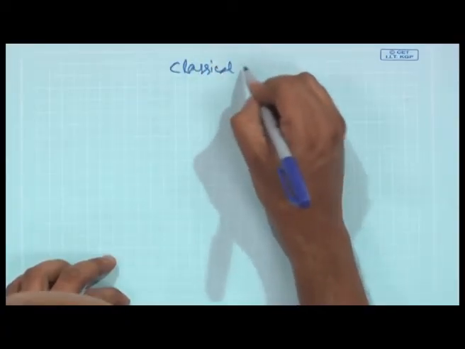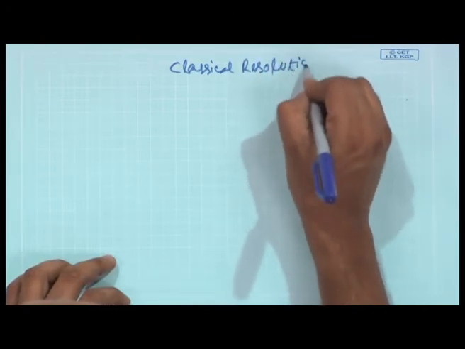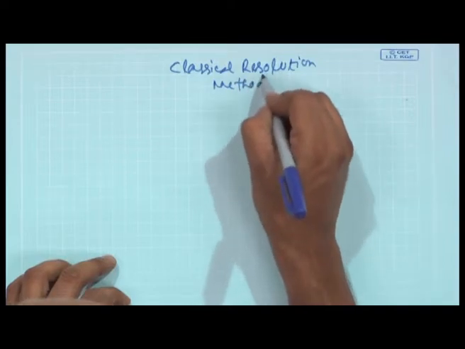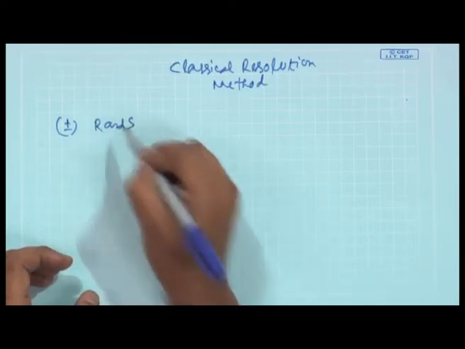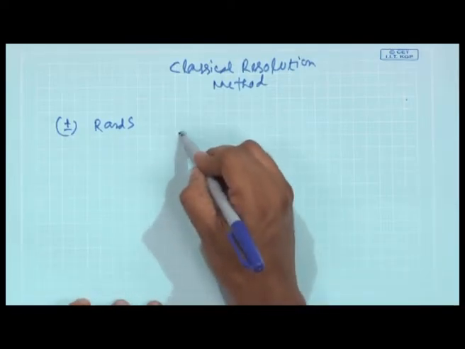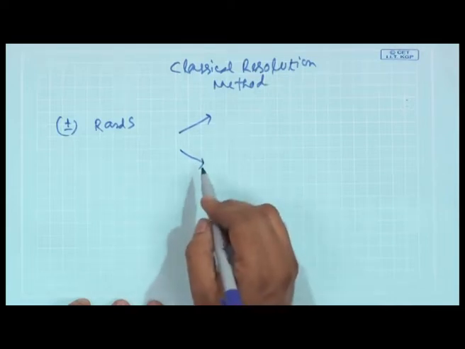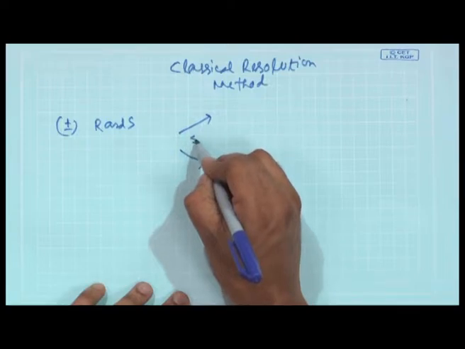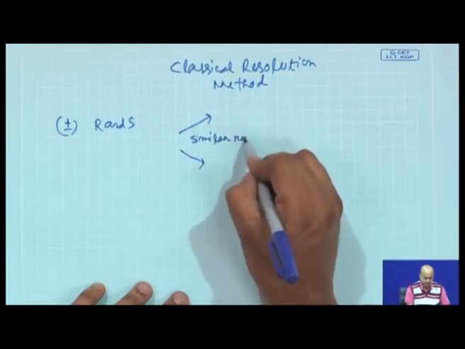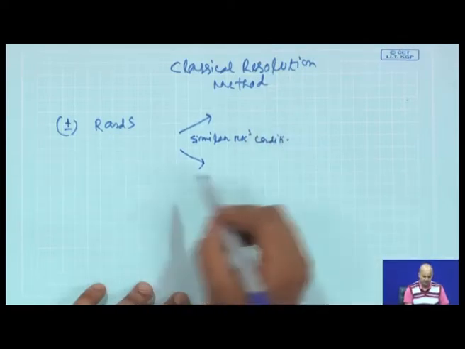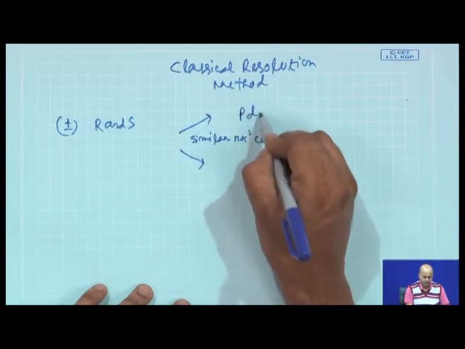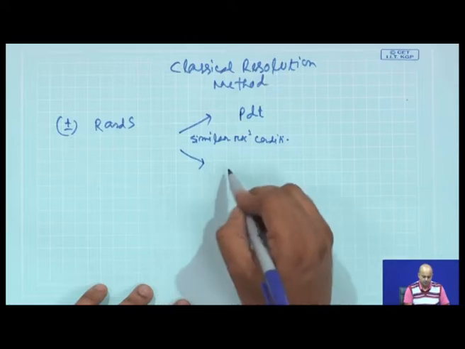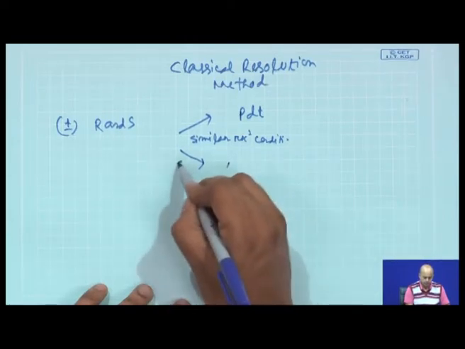Classical resolution technique. As the name implies, you have a racemic mixture of R and S together, and you allow them to react under similar reaction conditions. You find that one of the enantiomers out of these two will react to give you a product, while the other enantiomer reacts very, very slowly.